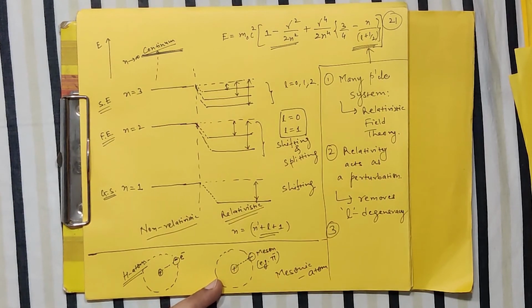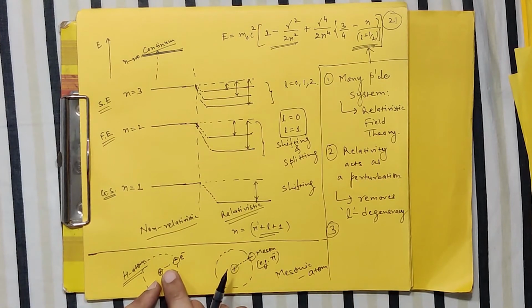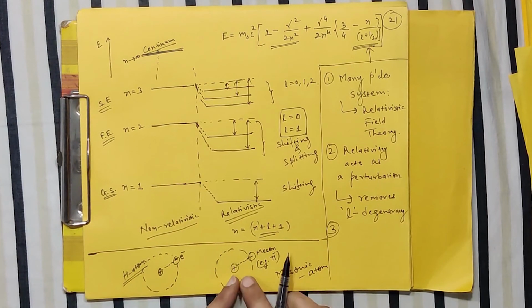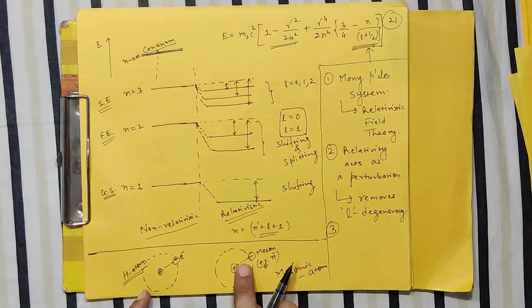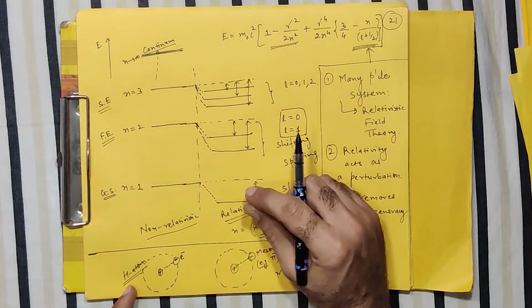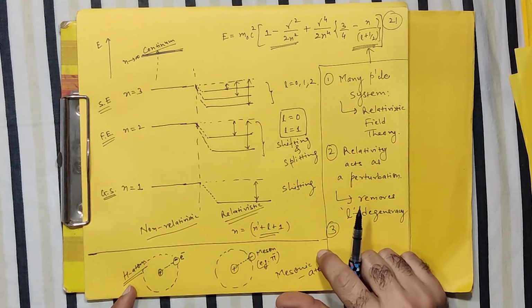So this is a very interesting outcome. Here also a positive and negative charge are interacting, here also a positive and negative charge are interacting, the entire geometry is the same, the interaction is the same, the mathematics is the same. But for the hydrogen atom, that energy broadening is not observed accurately, whereas for the mesonic atom it is.